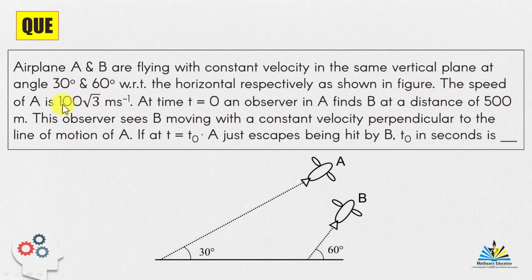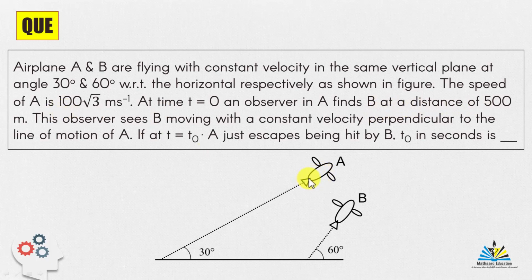The speed of A is 100 root 3 meter per second, constant. At time t equal to 0, an observer in A finds B at a distance of 500 meter.